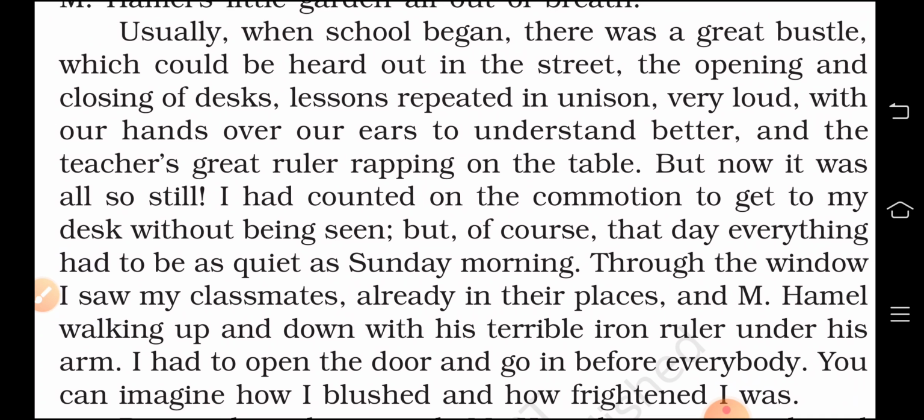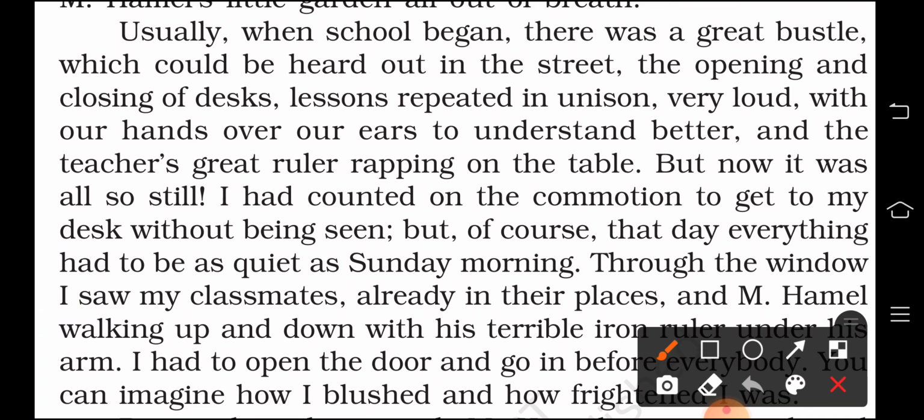So what French told here in this paragraph is that when he reached the school garden, he was standing there out of breath as he had walked very fast. So when he reached there, what did he notice? He describes the unusual scenes at the school in the morning.